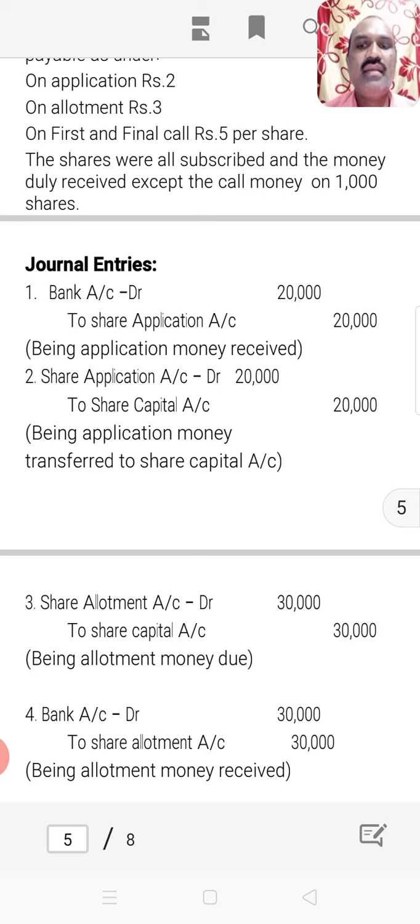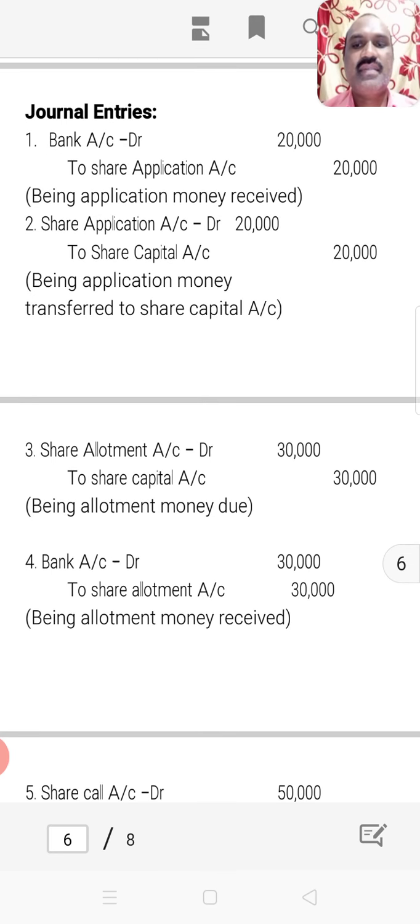And the third journal entry talks about allotment of shares. Allotment money is 3 rupees on each share, and there are 10,000 shares allotted by the company to the applicants. Hence 10,000 at the rate of 3 rupees becomes 30,000. This is allotment money due from the shareholders to whom shares are allotted. And the fourth journal entry shows that this allotment money is received. Therefore, bank account is debited with 30,000 rupees and share allotment account is credited with the same amount, being allotment money received.